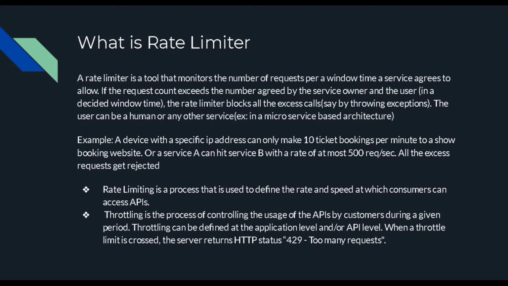So as shown here, what is a rate limiter? I won't go through all the details because you can read through it, and I will be sharing the same. It restricts the number of requests we get within a period of time. We can also have a word called throttling, which I will come to later. But until then, a rate limiter is designed to restrict the number of times requests come in, because we never know why the requests are coming. It may be intentional, or maybe some DDoS attacks are happening, so we restrict.